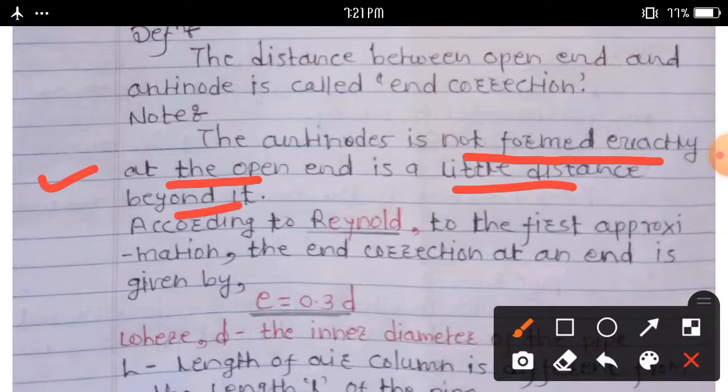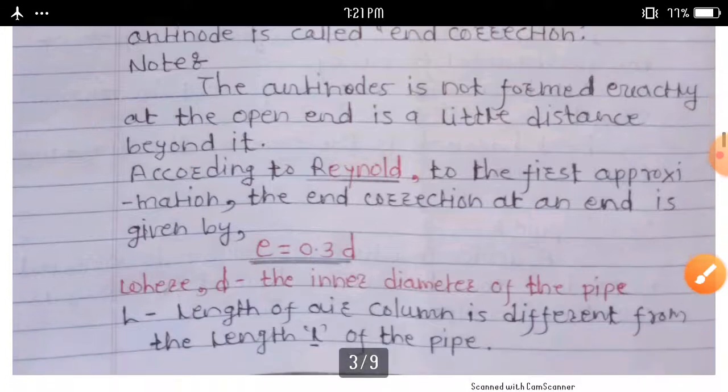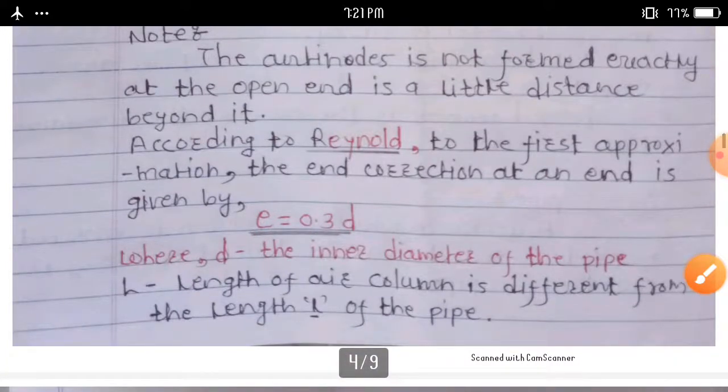According to Reynolds, to the first approximation, the end correction at an end is given by e equal to 0.3 into d, where small d is the inner diameter of the pipe, and capital L, the length of air column, is different from the length small l of the pipe.